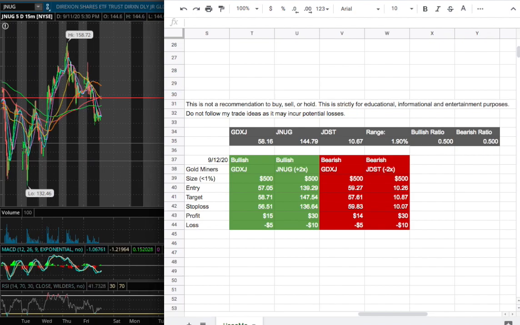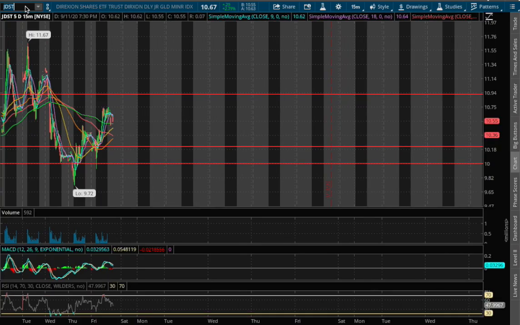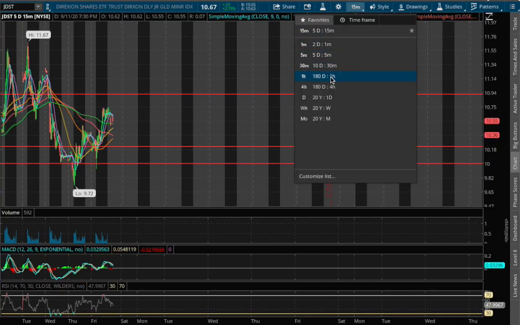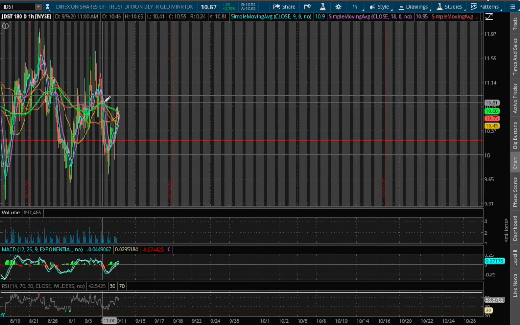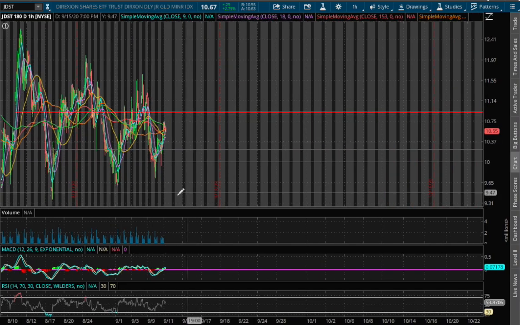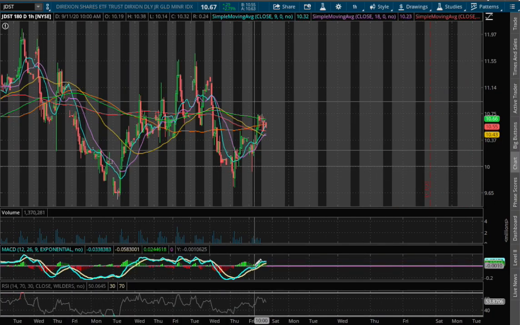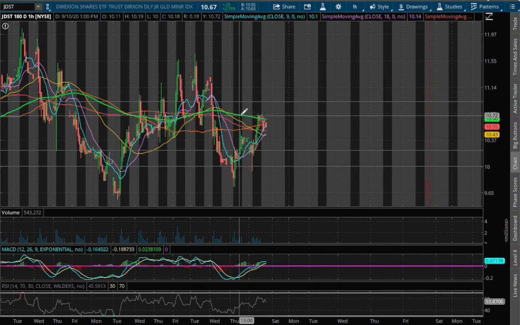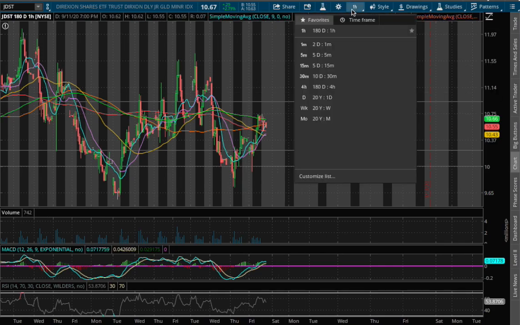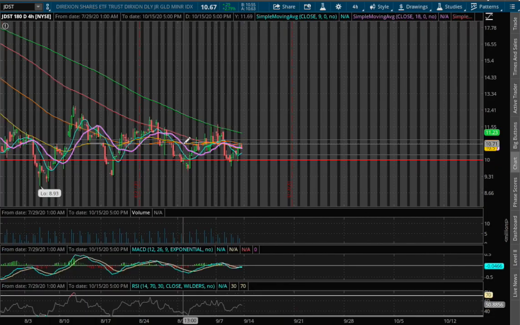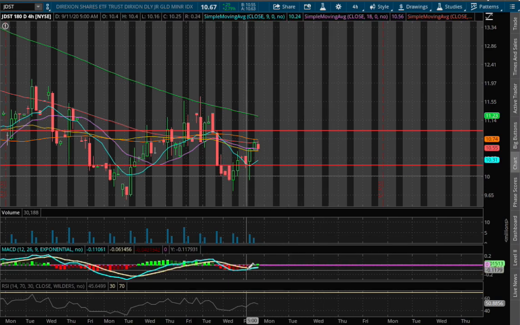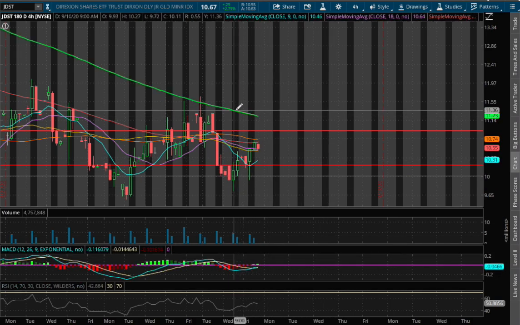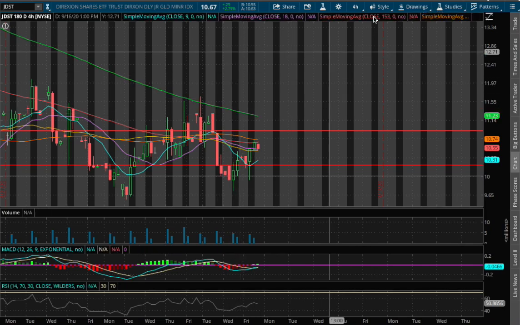So as for JDST, on Friday, it closed up 2.8%. And as for the 1 hour MACD, we have approached positive territory, and we also are right along the 200 moving average resistance. If we expand out onto the 4 hour chart, we start to see a convergence, still in negative MACD territory, and we have not quite touched the 200 moving average.